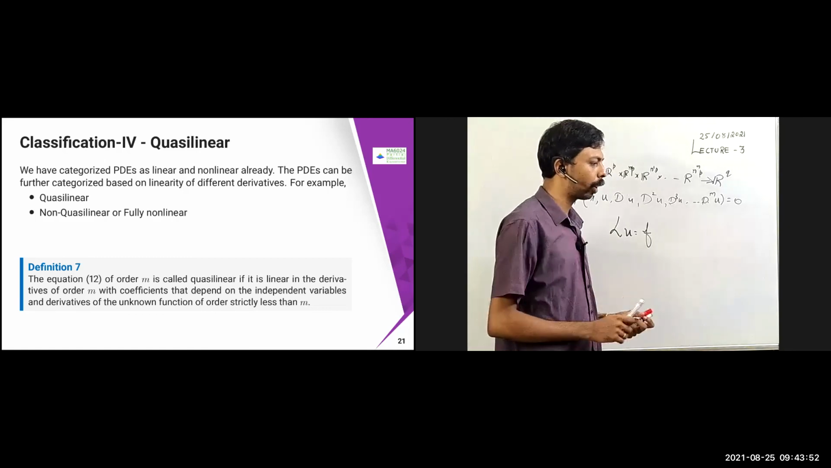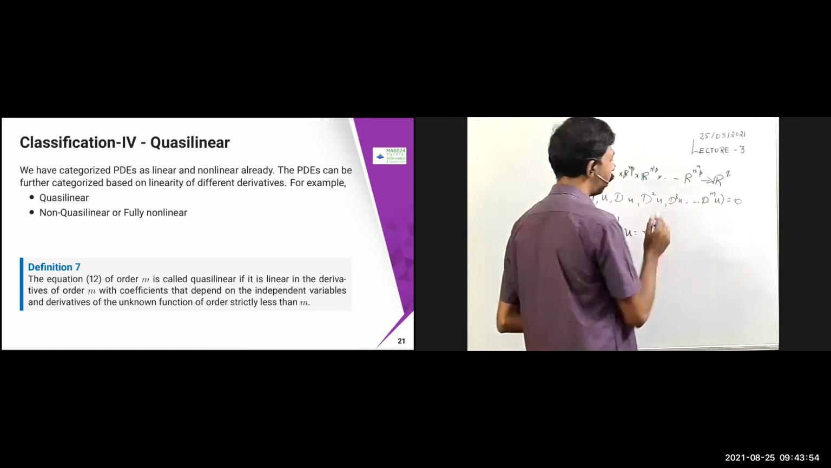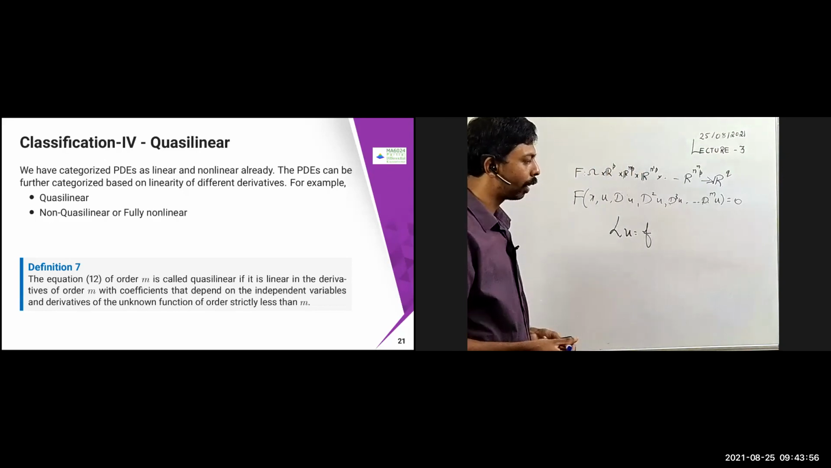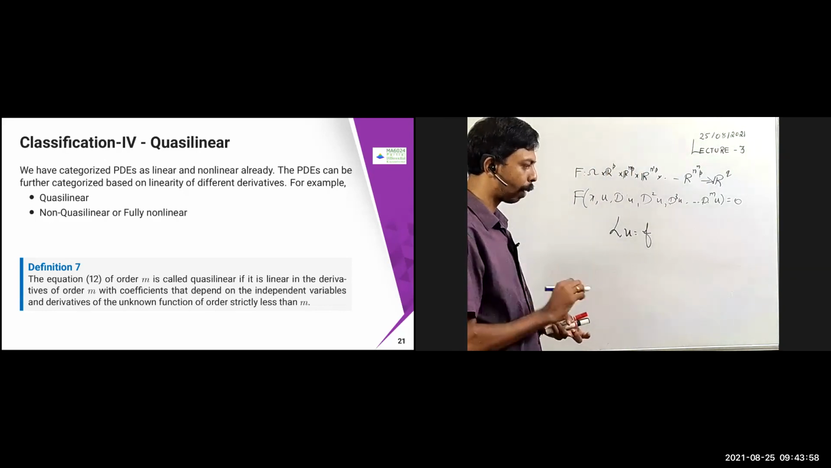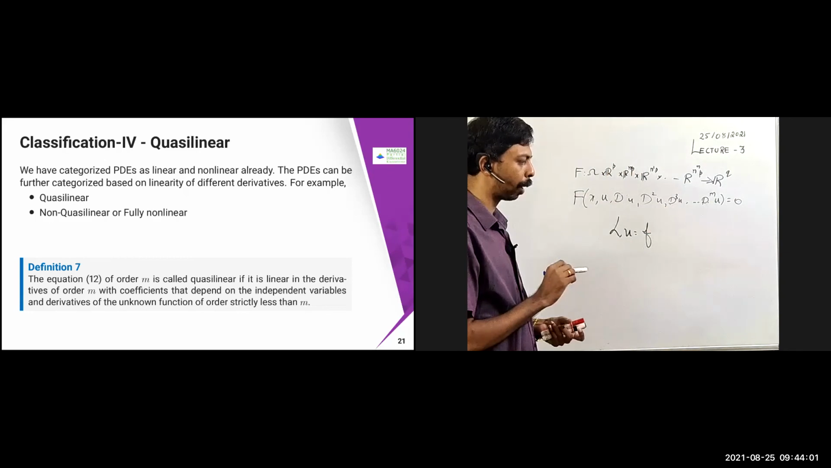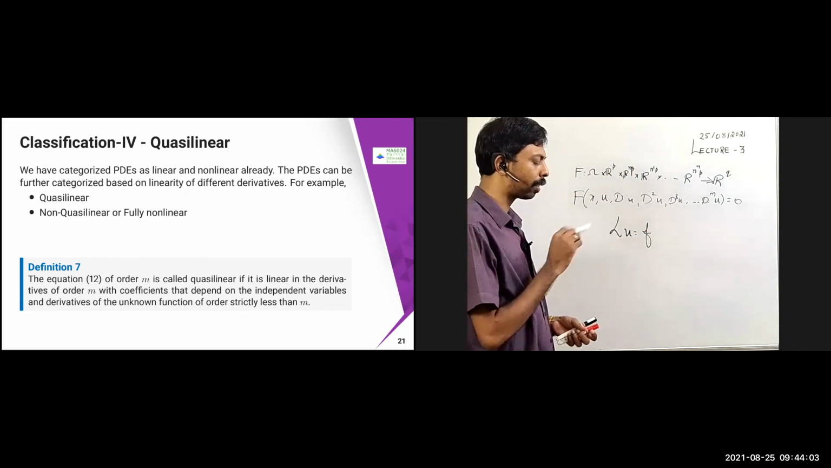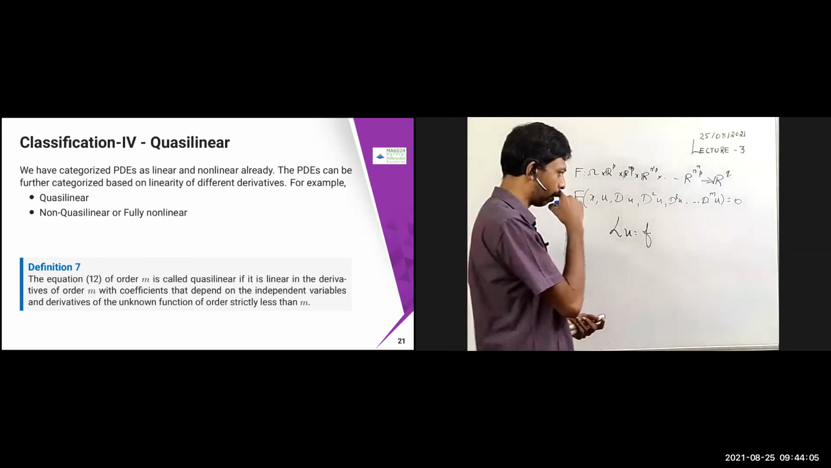So let us see that. Okay, so again, this equation is called quasi-linear if it is linear in the derivatives of order m, with coefficients that depend on the independent variable and derivatives of the unknown function of order strictly less than m. So let me explain that in the next slide.